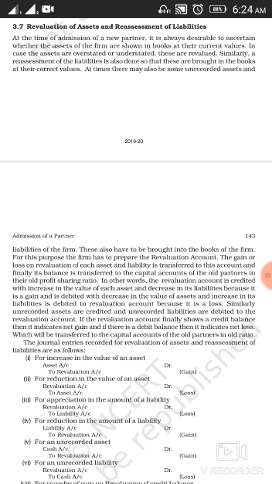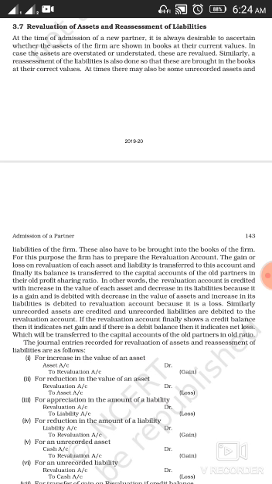Whenever a new partner is admitted to the firm, it is always desirable to ascertain whether the assets of the firm are shown in the books of accounts at their current values or not. In case the assets are overstated or understated, means the value of the assets has been shown more or it has been shown less, these are revalued. Similarly, a reassessment of the liabilities is also done so that these are brought in the books at their current values.